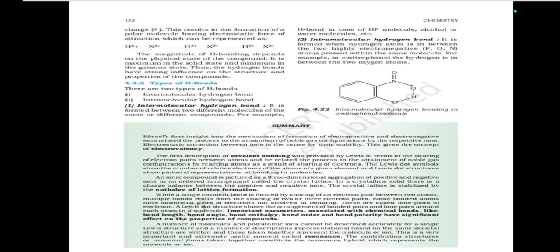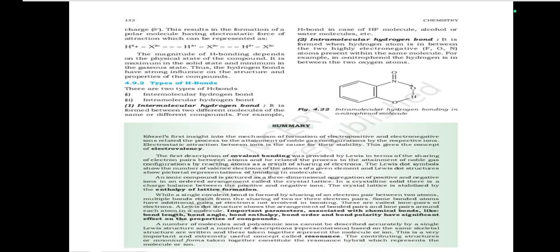Kossel's first insight into the mechanism of formation of electropositive and electronegative ions related the process to the attainment of noble gas configuration by the respective ions. Electrostatic attraction between ions is the cause of their stability. This gives the concept of electrovalency.